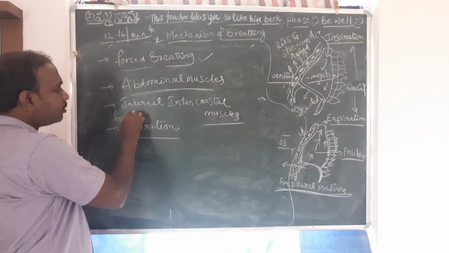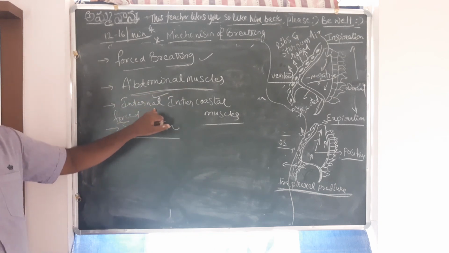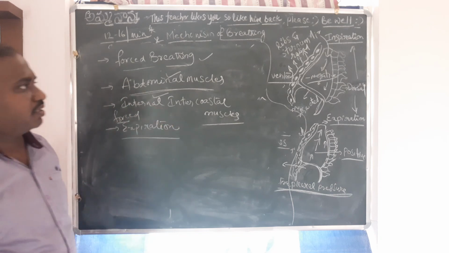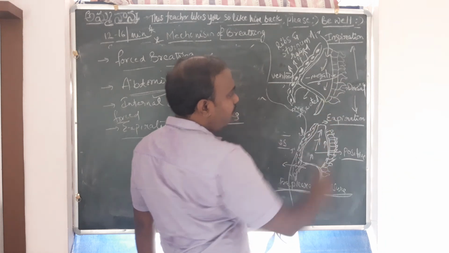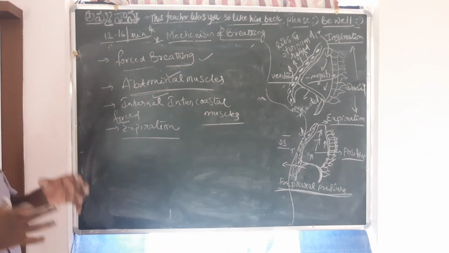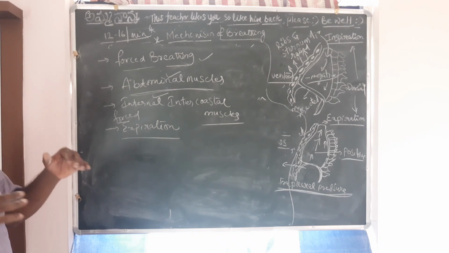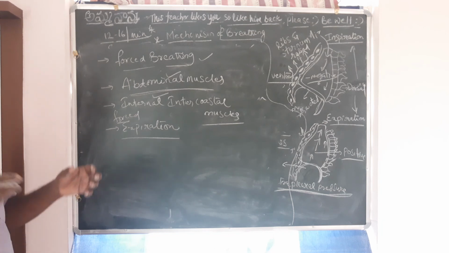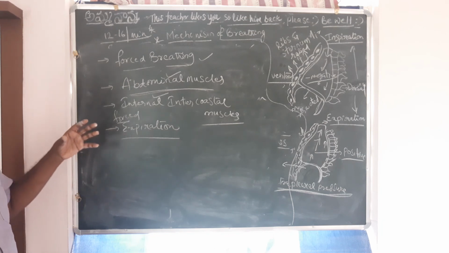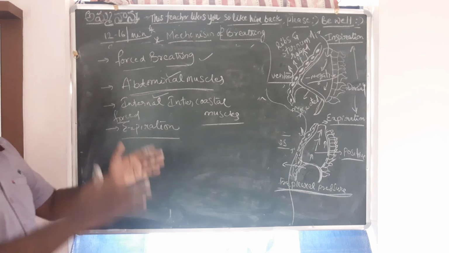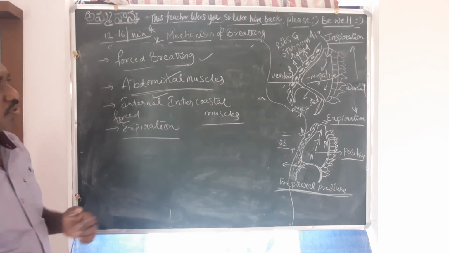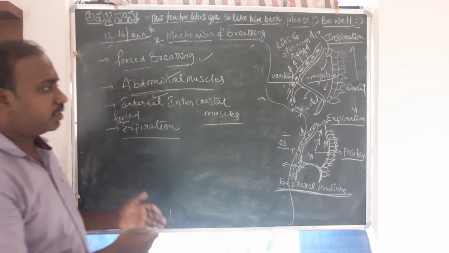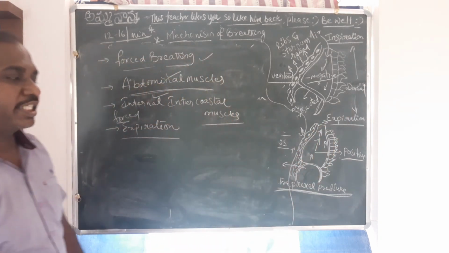In the forced expiration that we are speaking about, what is the role of the internal intercostal muscles? We have seen the function of abdominal muscles. The internal intercostal muscles are present in the ribs, no? So these ribs will further move the thoracic cavity downwards in the dorsoventral axis. It further constricts it, pushes it down, and as a result this size will be still more smaller. More of this air is expelled out, right?